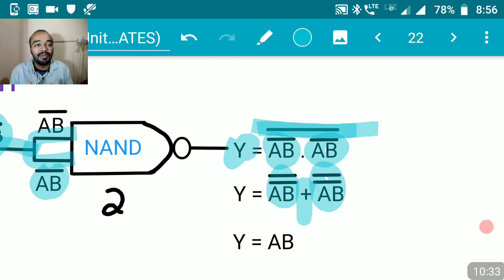So the same thing is applied for AB and AB. Okay, AB or AB will become equal to AB. And that is what your final answer.